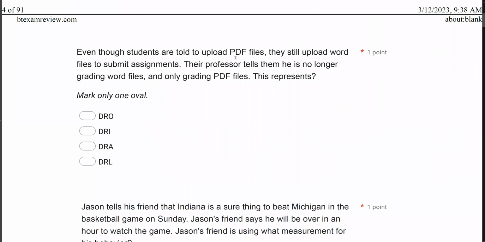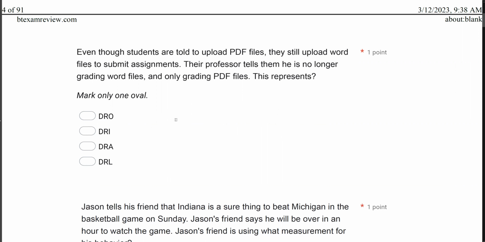Even though students are told to upload PDF files, they still upload Word files to submit assignments. Their professor tells them he is no longer grading Word files and only grading PDF files. This represents what? All right, a differential reinforcement question. When you're dealing with differential reinforcement as an RBT, you typically are going to need to know DROs, DRIs, and DRAs, especially for the exam.